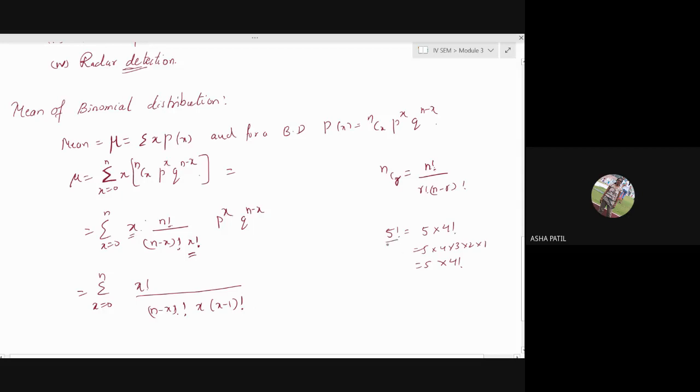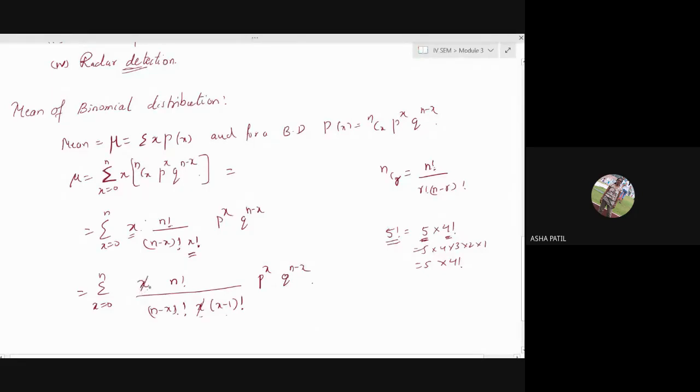If it is 5 factorial, you can put it as 5 into 4 factorial, so 4 is one less than 5. So x factorial we'll split as x into x minus 1 factorial so that it cancels with our x. Now I'll write n factorial, and here p raised to x, q raised to n minus x. Now you can cancel this x.